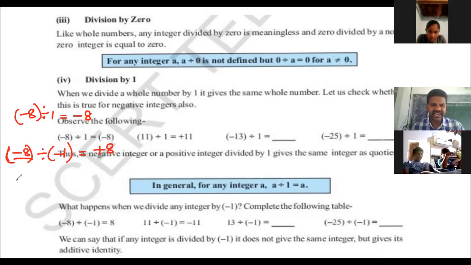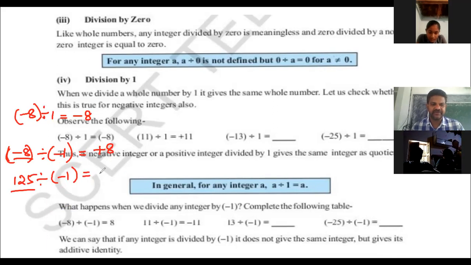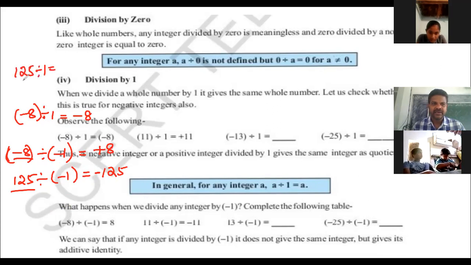Take the dividend 125 divided by -1. The dividend is positive 125, but the quotient is -125 because the integer is divided by -1. If it is divided by +1, the result will be the same: 125 divided by 1 is 125, no change.